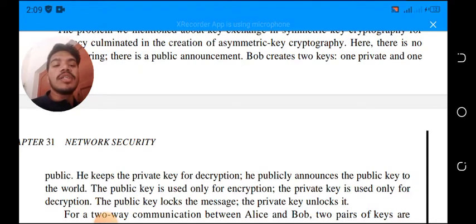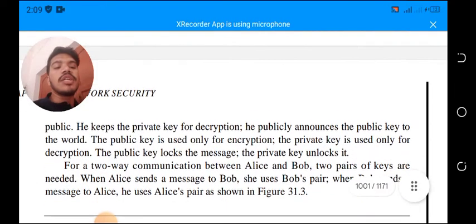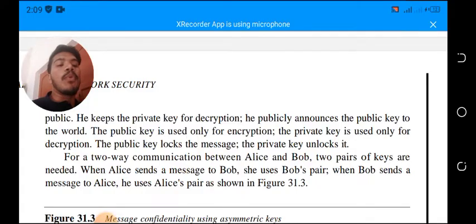The public key is used only for encryption. The private key is used only for decryption. So the public key locks the message, the private key unlocks it. For a two-way communication between Alice and Bob, two pairs of keys are needed. When Alice sends a message to Bob, she uses Bob's pair. When Bob sends a message to Alice, he uses Alice's pair.